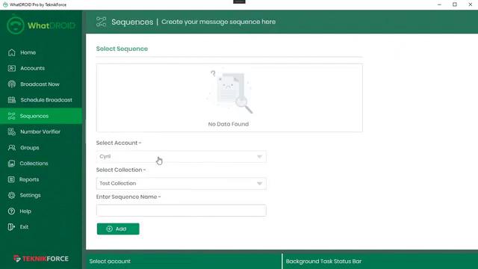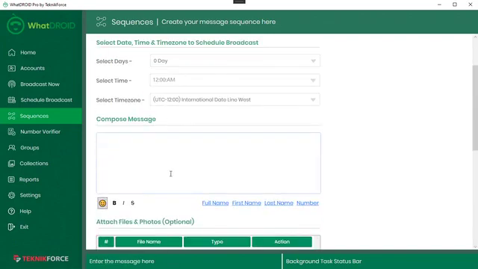So in sequences, what you can do is you can create a sequence of messages that will go out to your collection based on the time gap you specify. And you can create a sequence that has 10 messages, like one message going out every day for the next 10 days, 15 days, whatever you want. It can happen. Select the account, select the collection, give it a sequence name like my test sequence, or call it whatever you want. Click on add, and then in the sequence you can add the message.